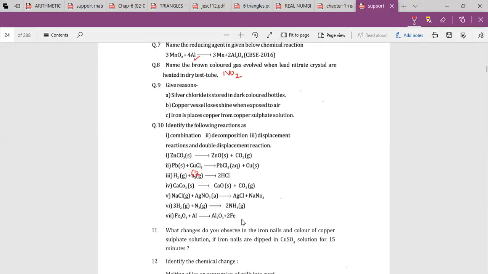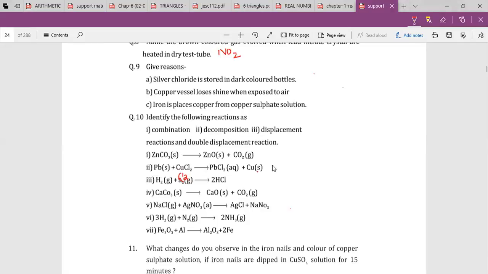Next one, third one. It is a combination reaction. There also a question mark? No, ma'am. It's a combination reaction, ma'am. Why? Because there are two reactants and then the product comes, and it's not the other way around.